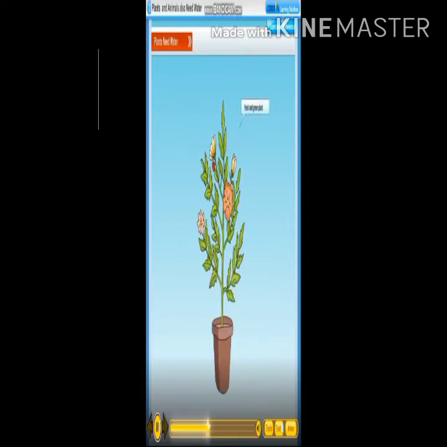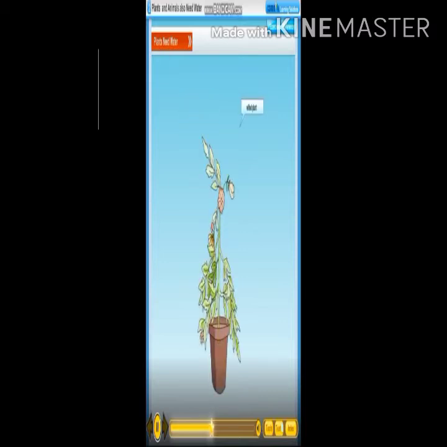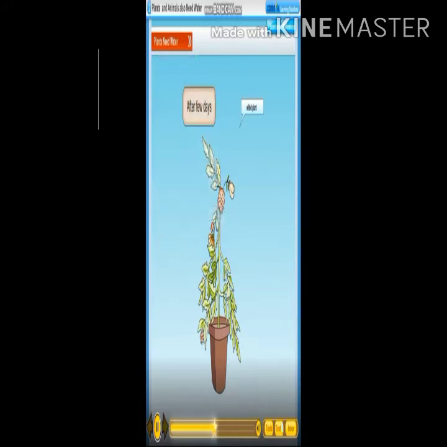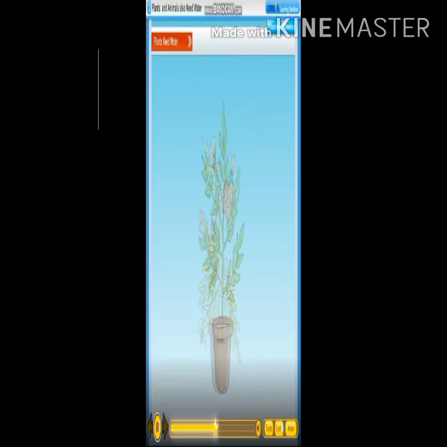Activity. Take a potted plant which is fresh and green. Keep the plant without water for 2-3 days. What do you see? The plant starts drying up and looks wilted. Now, start watering the plant every day. You see that the wilted plant starts looking green and fresh again.